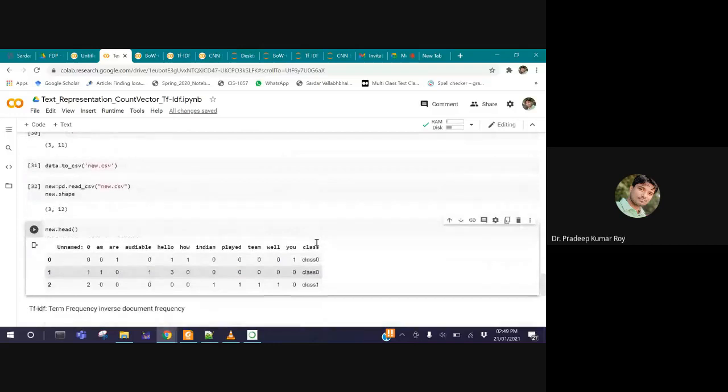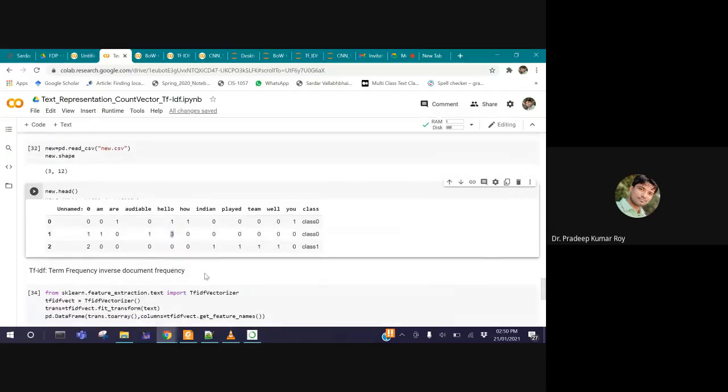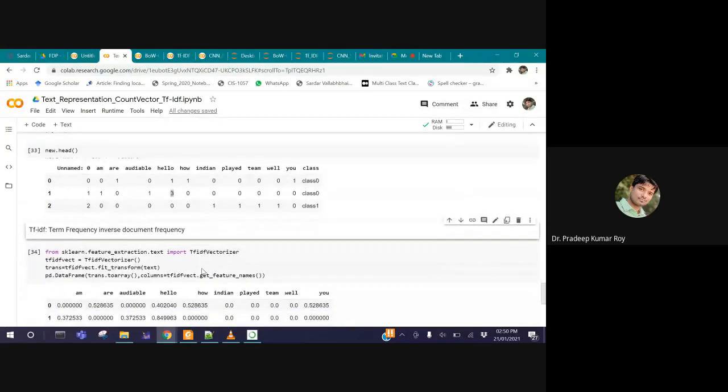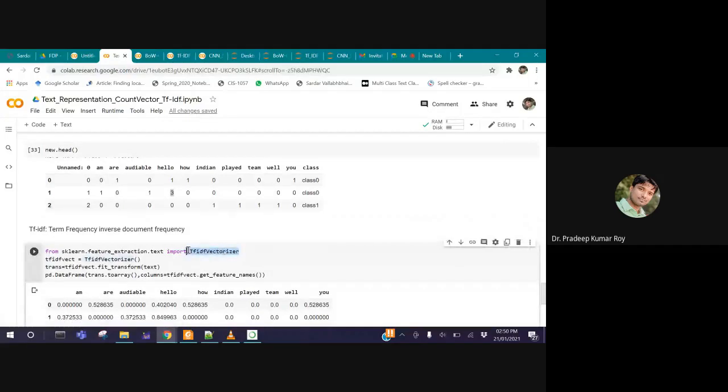So this is the one limitation I mentioned in count vectorization: what if you have not performed the pre-processing step properly and your data has some stop words, frequently occurring words in your complete message, that may create a problem? So what other solution do we have? We have another solution, term frequency and inverse document frequency. You can use this technique to represent the text as well. Again from scikit-learn, you have to import this function, TfidfVectorizer.